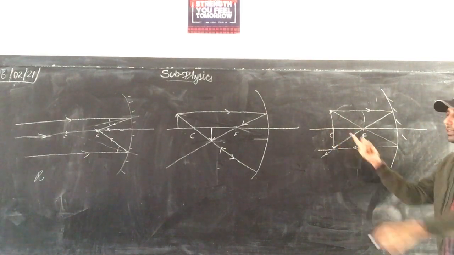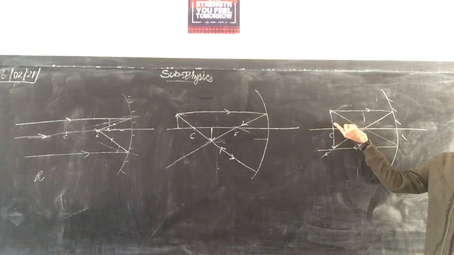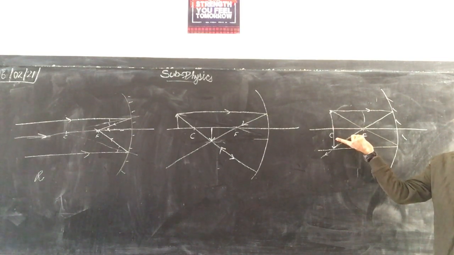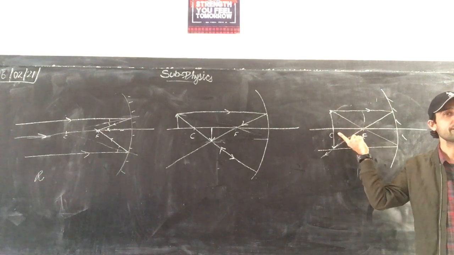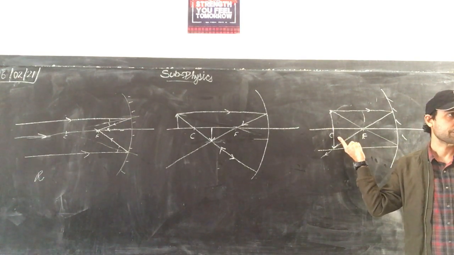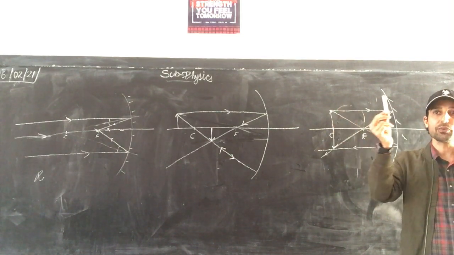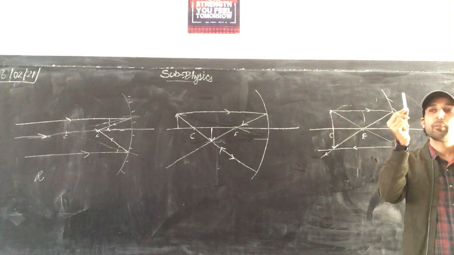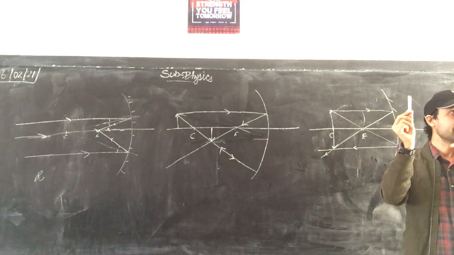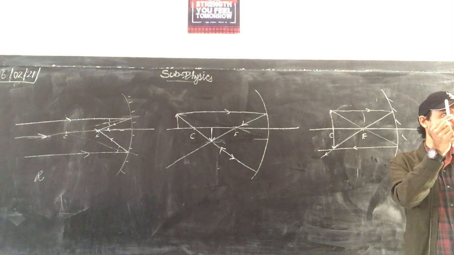And here, the image is formed at the center of curvature. Object is at the center of curvature, image is formed at the center of curvature. And they are of the same size. At infinity the object was there, our image was a point image. Now it is moving towards the center of curvature, size is increasing, but still smaller than the size of the object. At the center of curvature they become equal.